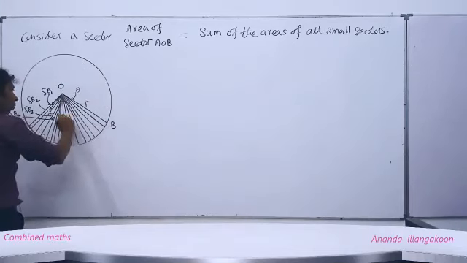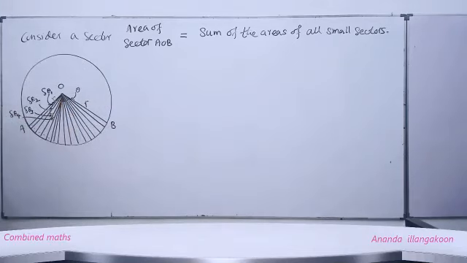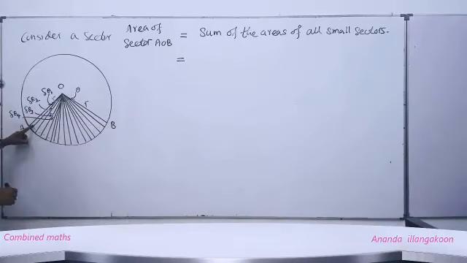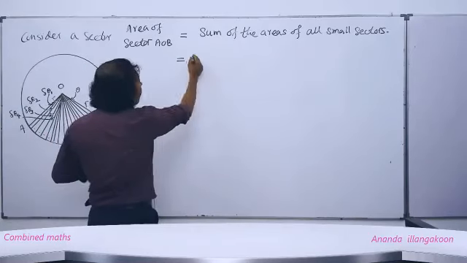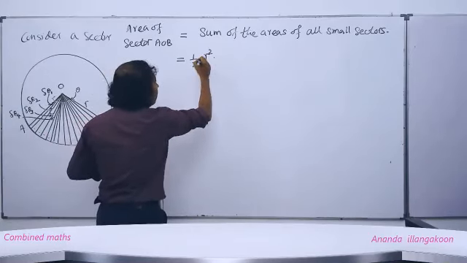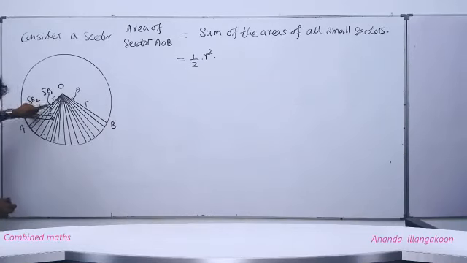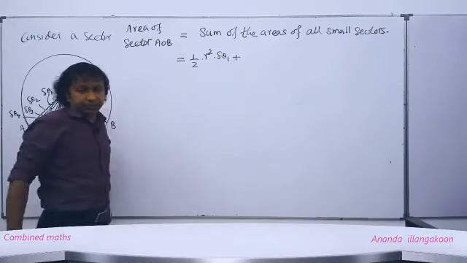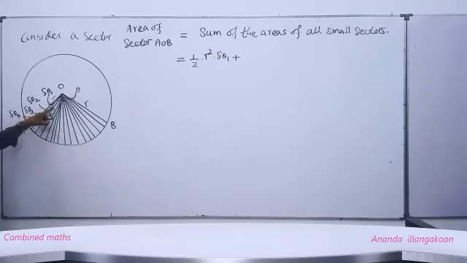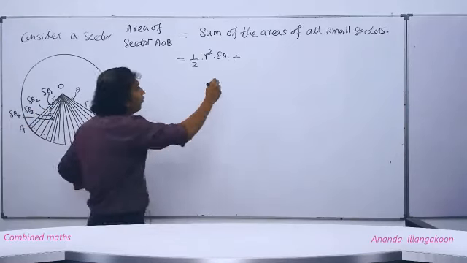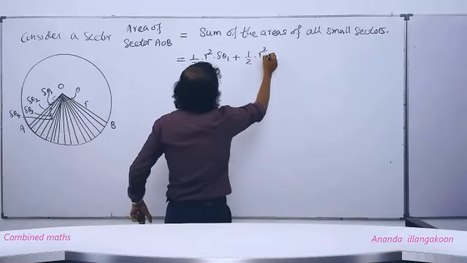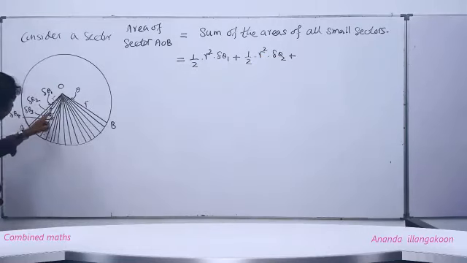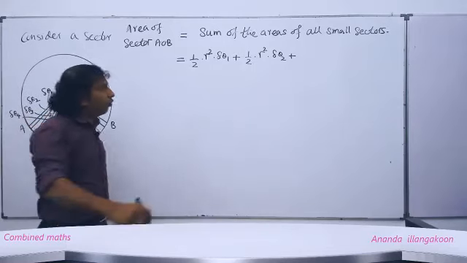The radius, this is R, no people, we took, right? Then I can write first, very first sector, what is the area? Half R squared, angle at the center, what is that? Delta theta 1. Plus, what's next, people? Second angle at the center is delta theta 2. Half R squared delta theta 2. Plus, third one, people, half R squared,